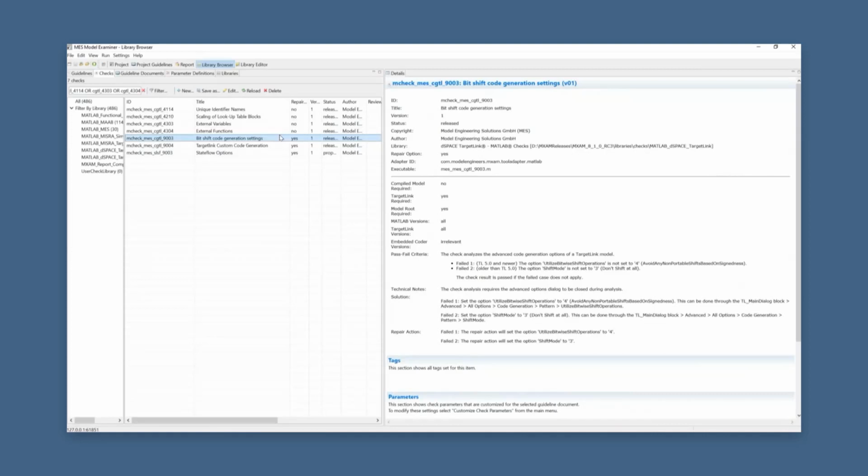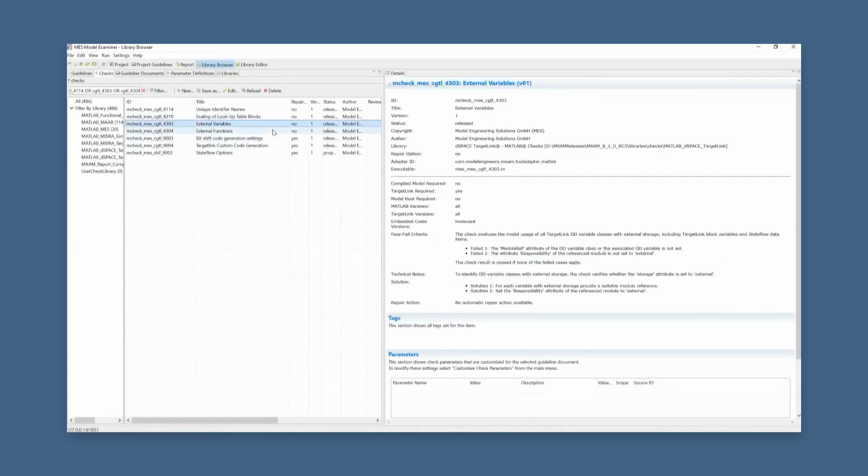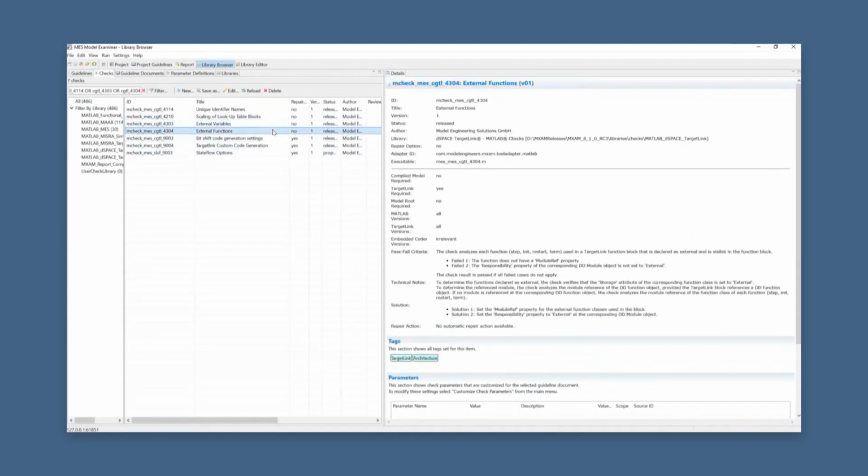And this is easily done or can be easily achieved in the generated code when we have this option of utilize bitwise shift operation set to a specific value. And this check can easily check this, as well as automatically repair this option if it's not set correctly. Then 2 other related checks, one regarding external variables and external functions.